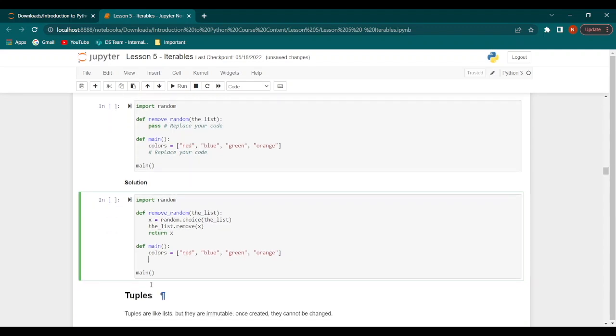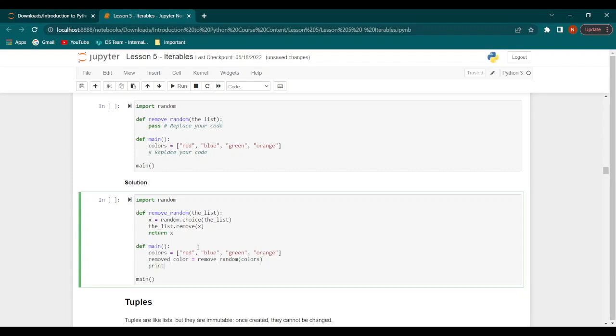Now in the main function, once again we remove that last line, and we say removed color is equal to remove random colors, print f, the removed color was, and within curly braces we specify removed color